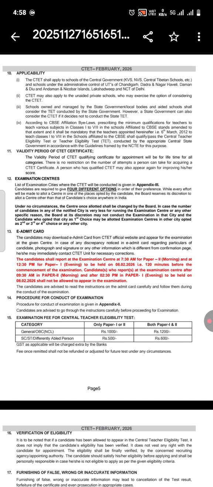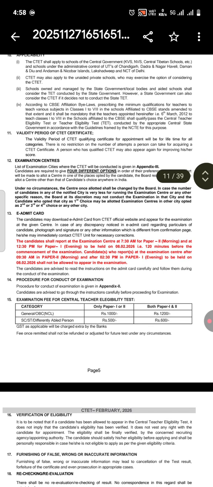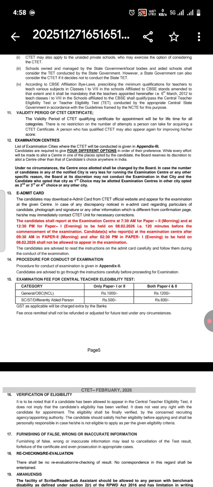So now let's see the validity of CTET certificate. The validity period of CTET certificate for appointment will be for lifetime for all categories. There is no restriction on the number of attempts a person can take for acquiring a सीटेट सर्टिफिकेट. इसका मतलब यह है कि आप सीटेट जो आपके पास सर्टिफिकेट रहेगा वो लाइफ टाइम के लिए वैलिड है और आप जितना मन उतना अटेम्प्ट दे सकते हैं. देयर इज नो एनी रेस्ट्रिक्शन.